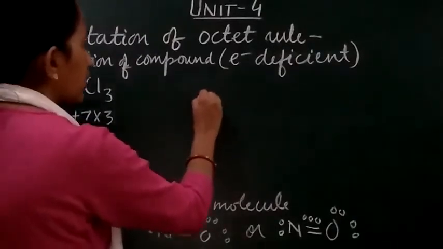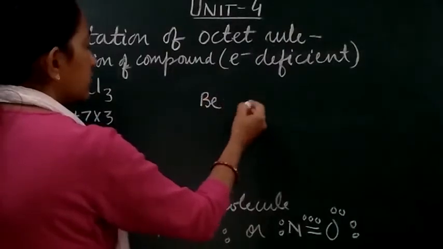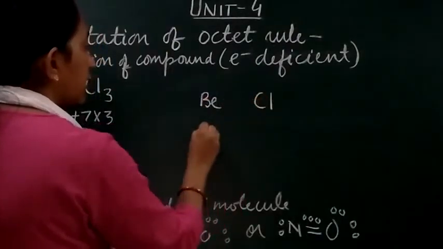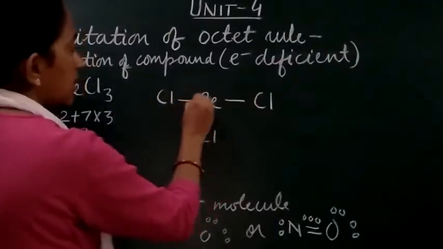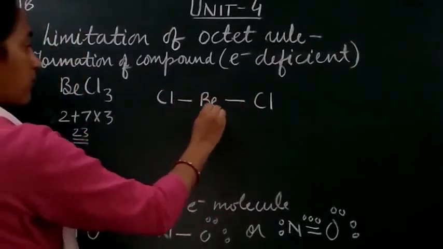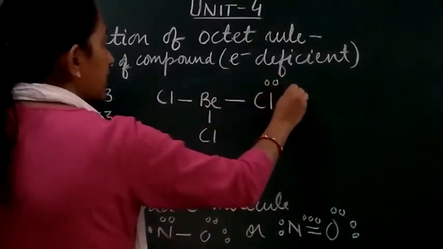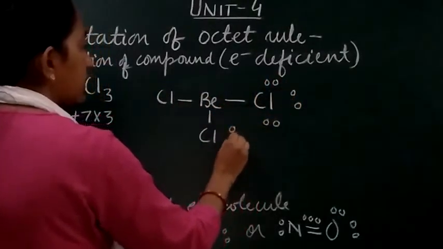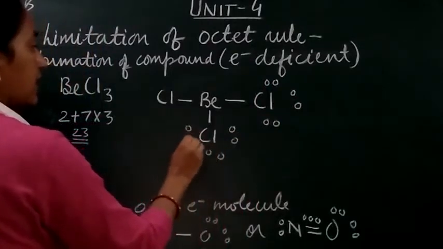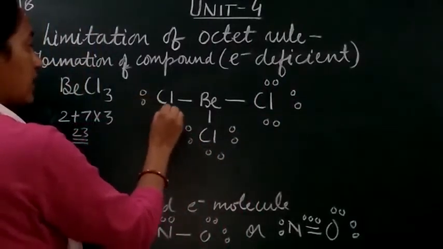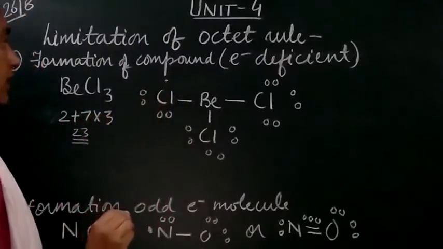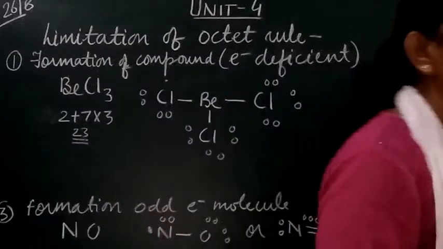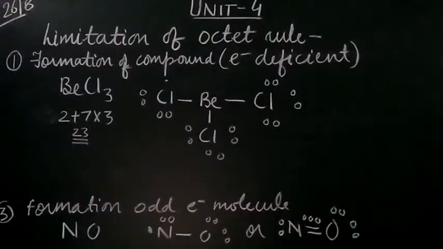If you draw the structure of it, counting the electrons one by one, here is beryllium trichloride.